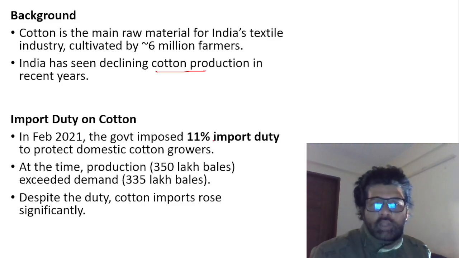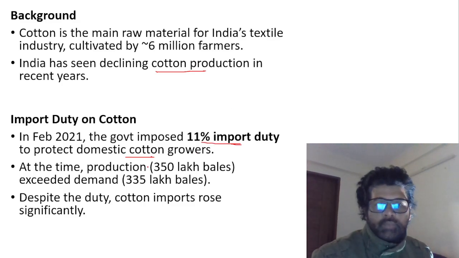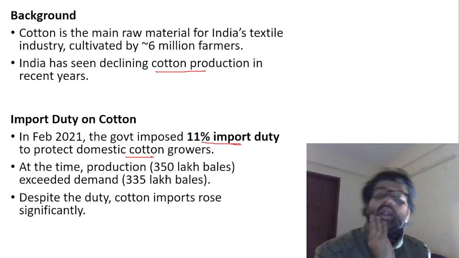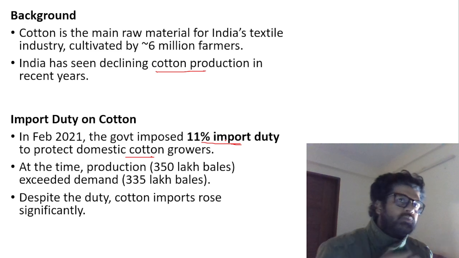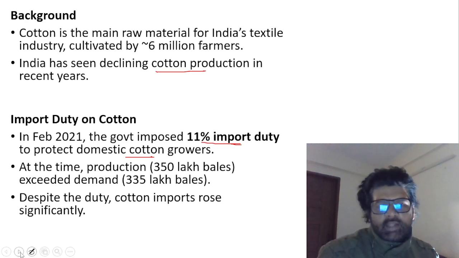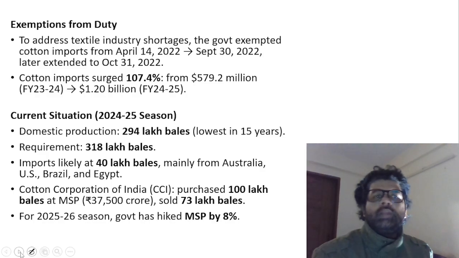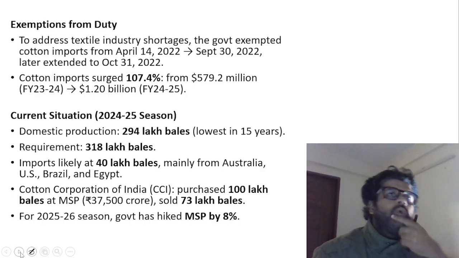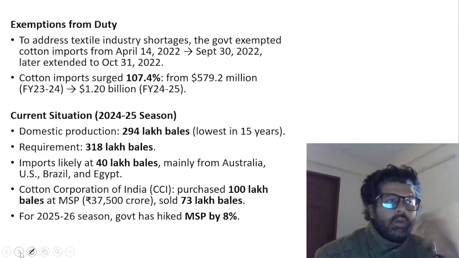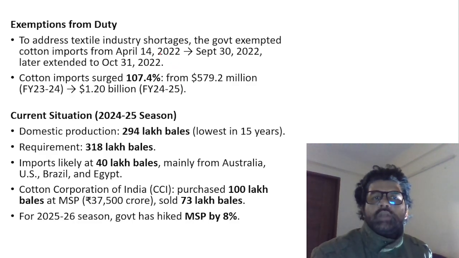So in February 21, the government imposed 11% import duty to protect domestic cotton growers. So you see what was happening at that time. Production exceeded demand at that time. So they imposed duty because there was less incentive to import cotton. Despite that, cotton import rose because there is a demand. Companies want to import cotton. They want higher quality cotton imported from outside, with due respect to Indian domestic cotton, to address the textile industry shortage.